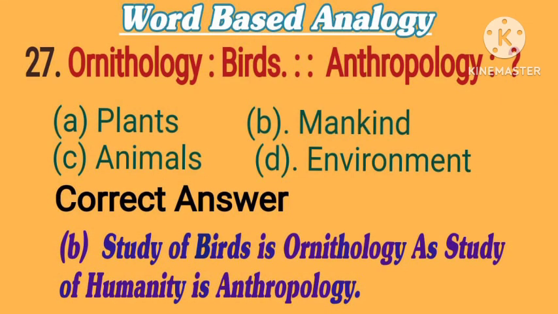27. Ornithology is to birds, as anthropology is to what? Options are A. Plants. B. Mankind. C. Animals. D. Environment. Correct answer is B. Mankind. Study of birds is ornithology, as study of humanity is anthropology.